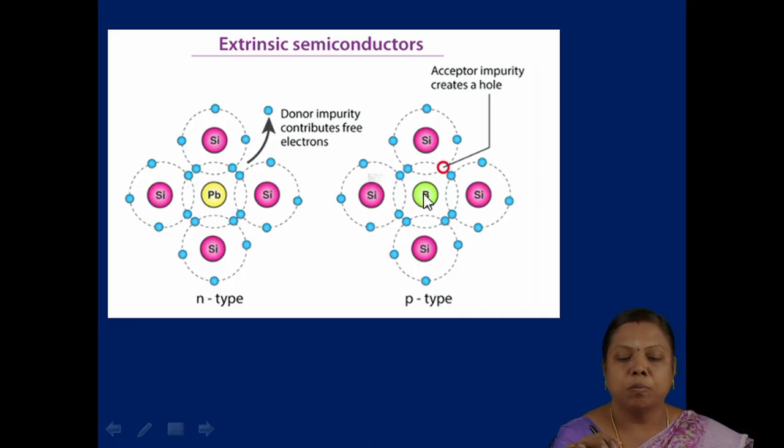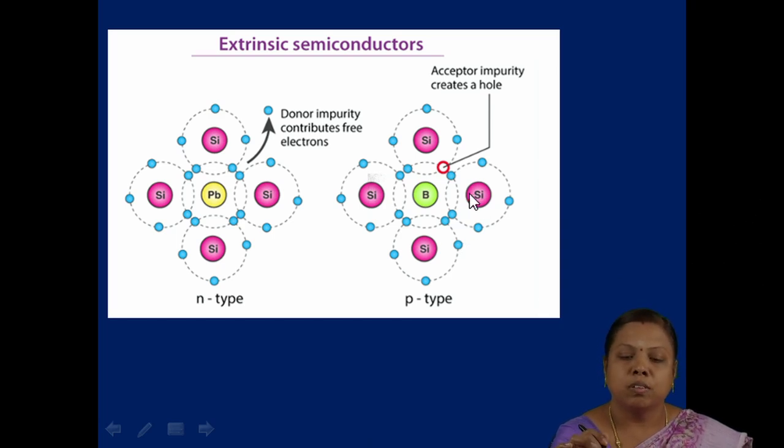Whereas in P-type the dopant here is boron, and this boron is bonded with silicon. Since it is trivalent, it has a hole, which is represented here. That hole, the positive charge carrier, is responsible for transport of current.